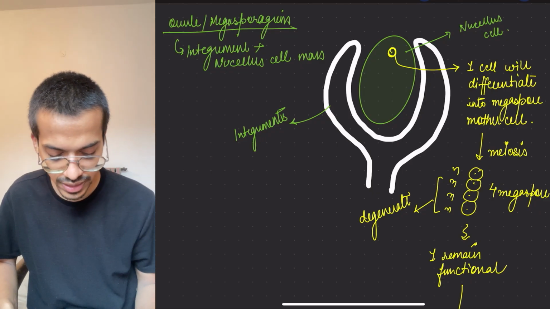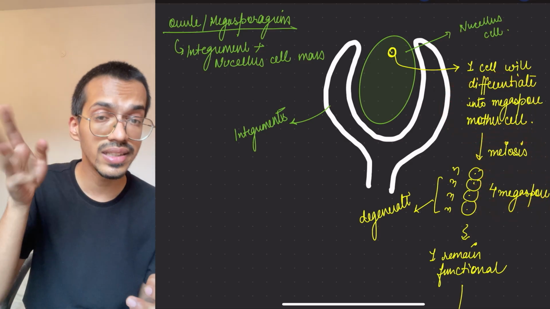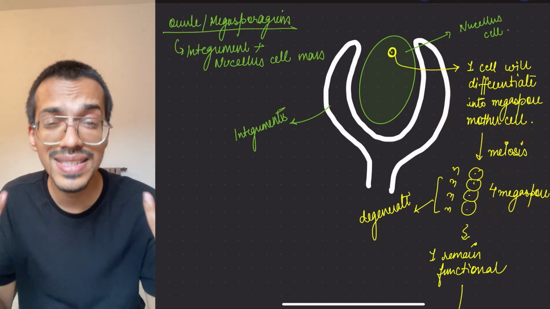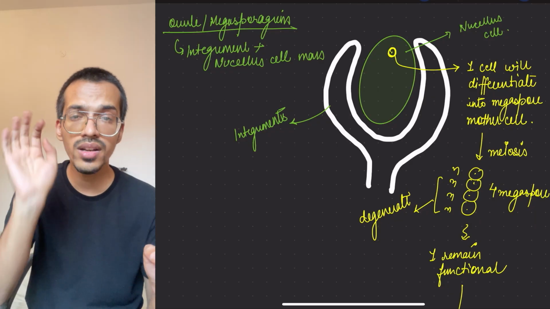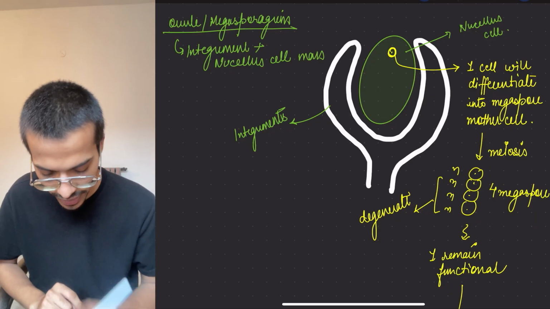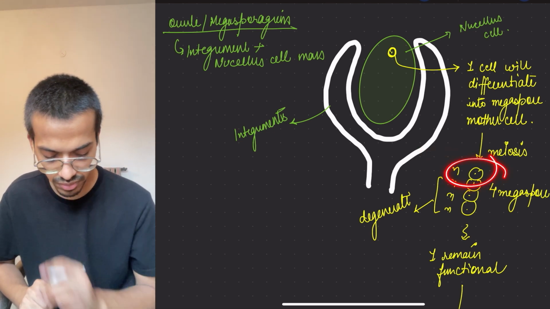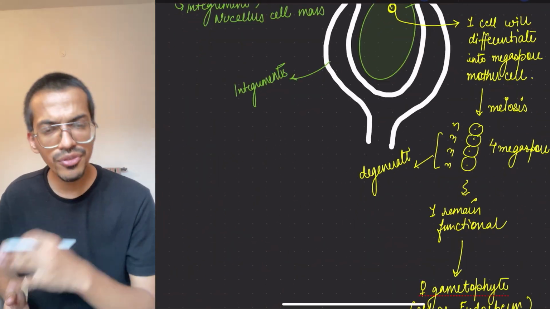This megaspore mother cell undergoes meiosis and forms the megaspores. Three will degenerate. Why? Because it requires a lot of process to go and form the next thing, next baby, next seed. So three degenerate, only one remains viable, to conserve the energy. That functional one will form the female gametophyte.